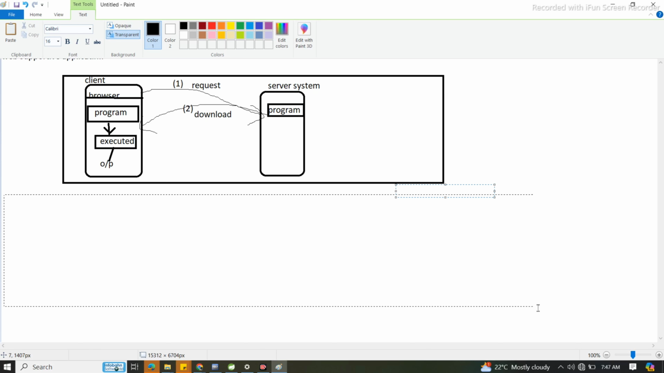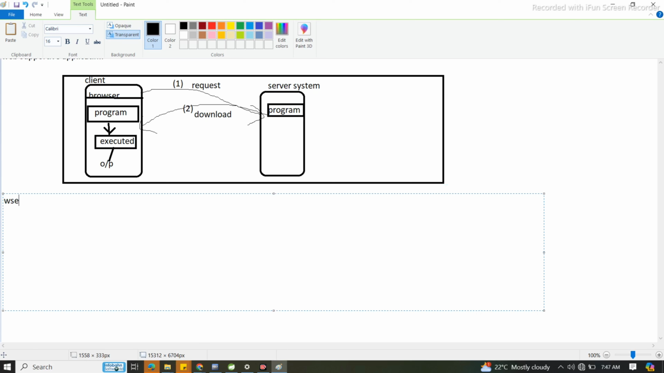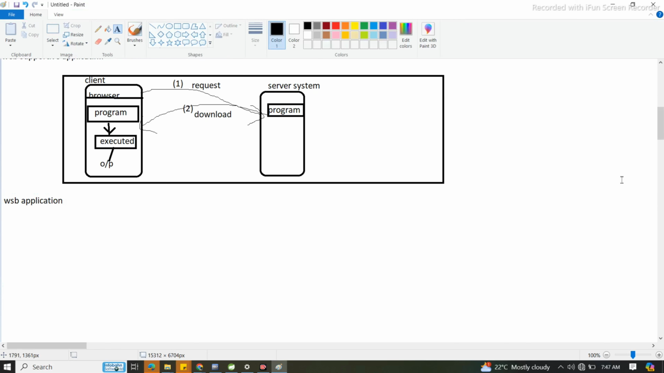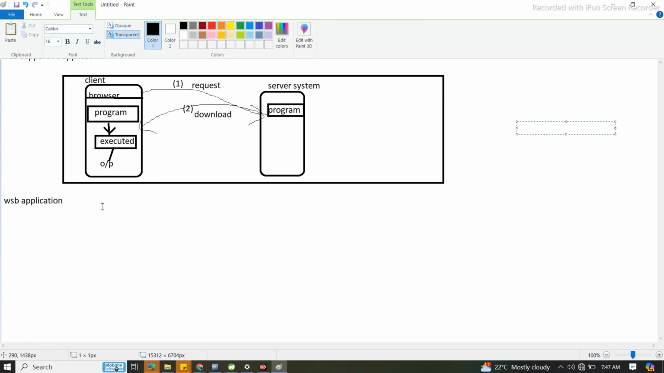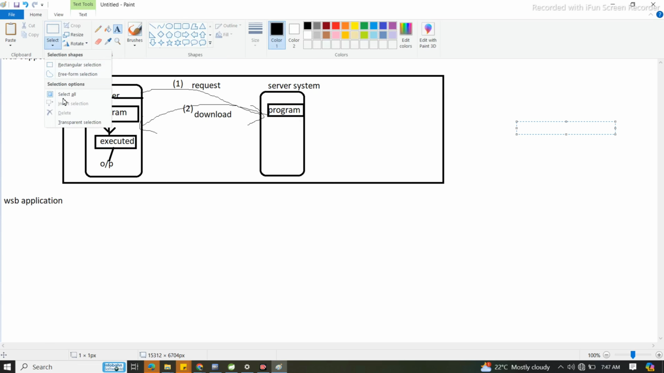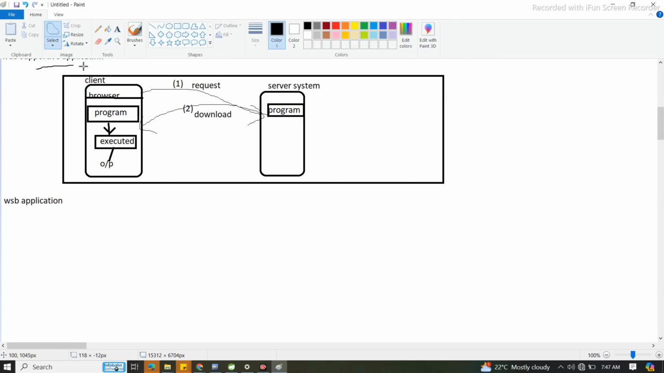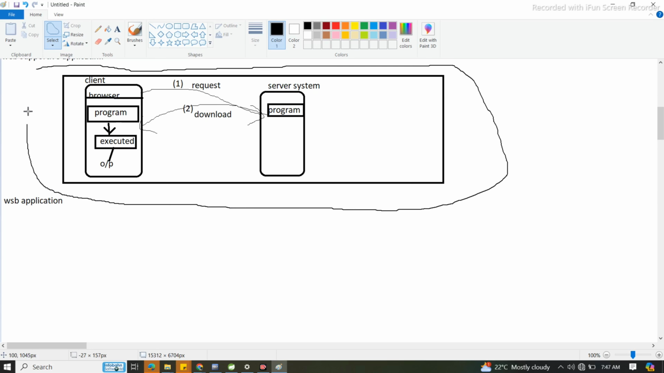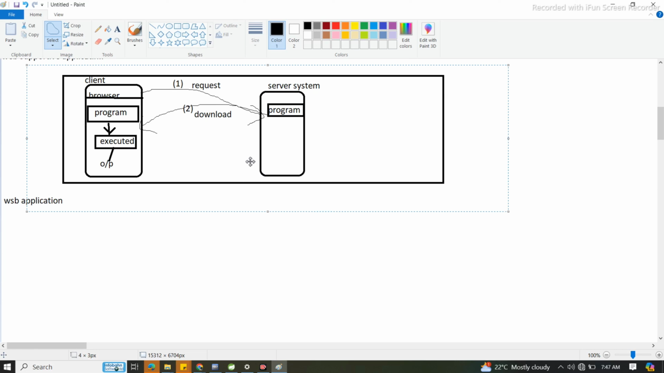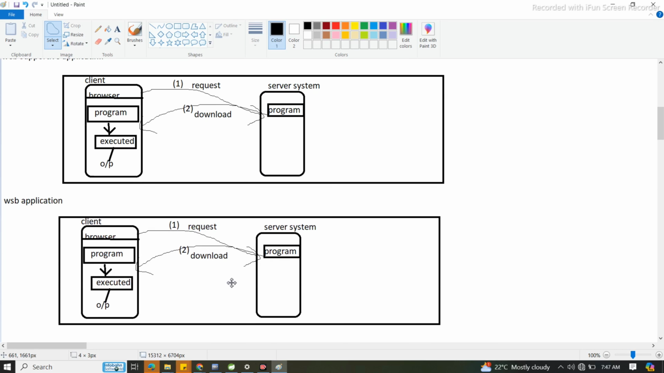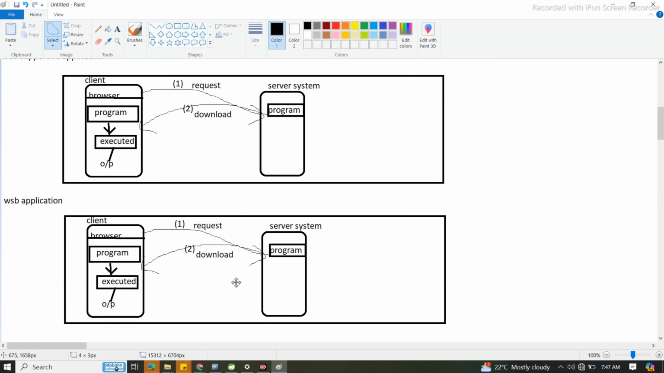Super. So now next we'll see what is a web application. What is a web application? Yes or no? Yes. A web application is nothing but the same diagram. The same diagram will be there. The same diagram we will create here. This is nothing but a web application.